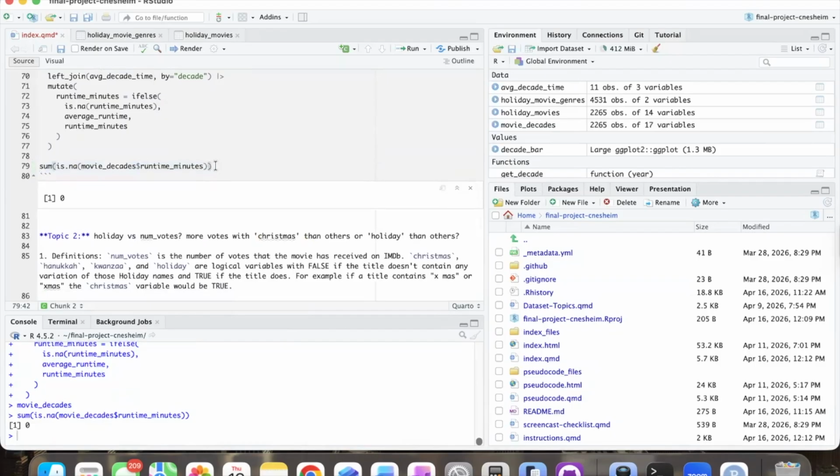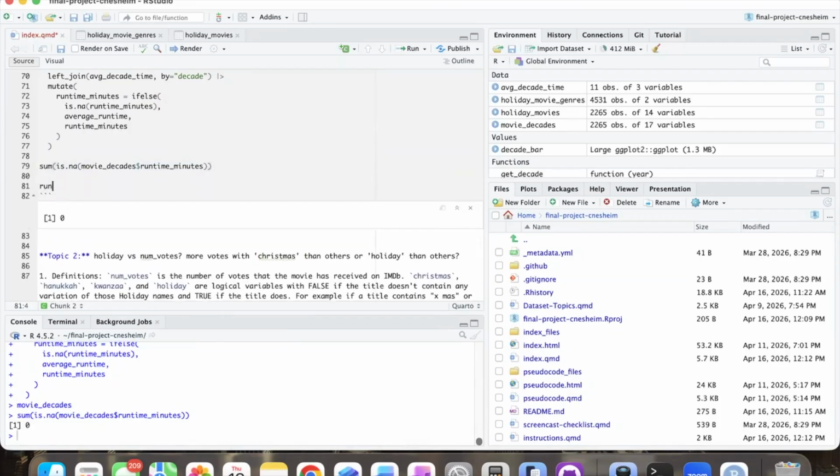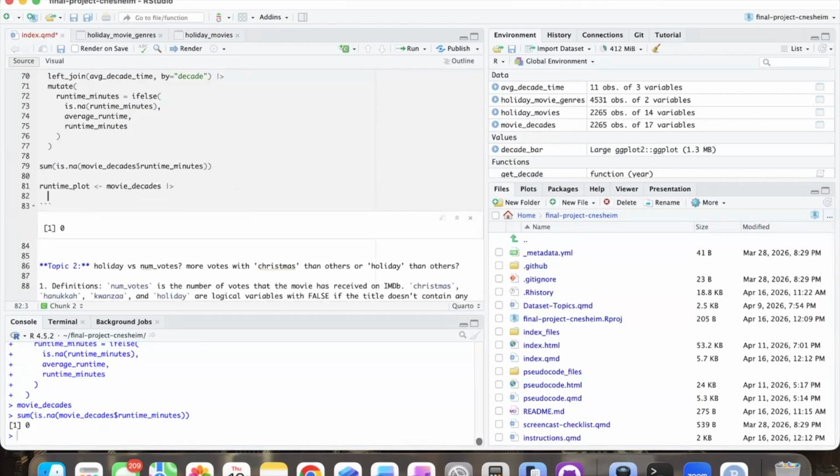Now we can actually look at the runtime plot and see if we see anything. So we're going to make a little runtime plot here. It's going to take movie decades, and let's do ggplot. On our x-axis we want the year, and on our y-axis we want the runtime minutes.